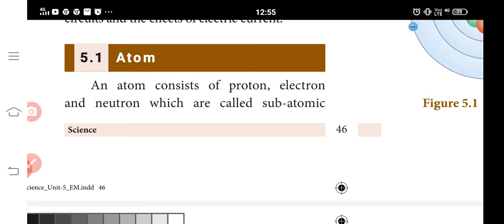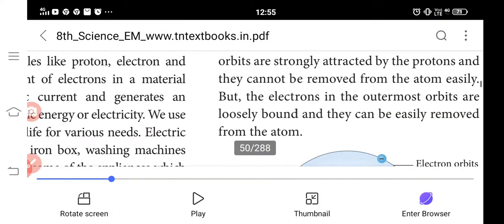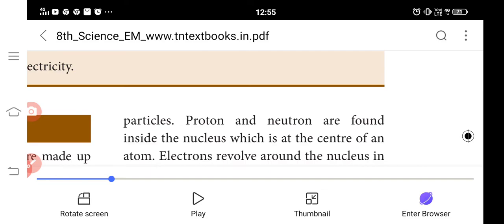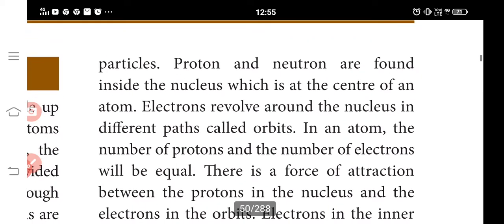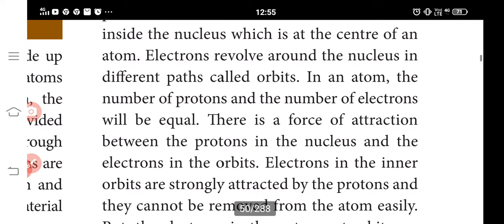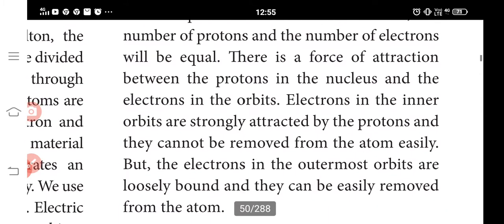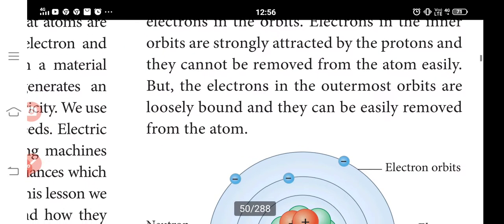An atom consists of proton, electron, and neutron, which are called subatomic particles. Proton and neutron are found inside the nucleus, which is at the center of an atom. Electrons revolve around the nucleus in different paths called orbits. In an atom, the number of protons and the number of electrons are equal. There is a force of attraction between the protons in the nucleus and the electrons in the orbits. Electrons in the inner orbits are strongly attracted by the protons and cannot be removed from the atom easily. But the electrons in the outermost orbits are loosely bound and can be easily removed from atoms.